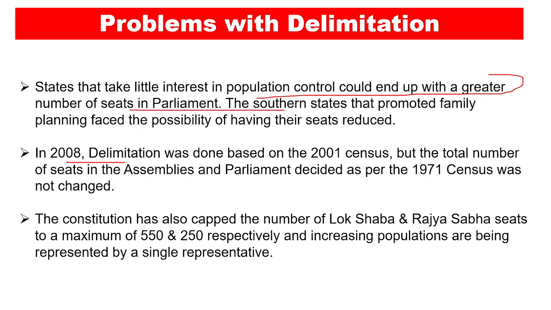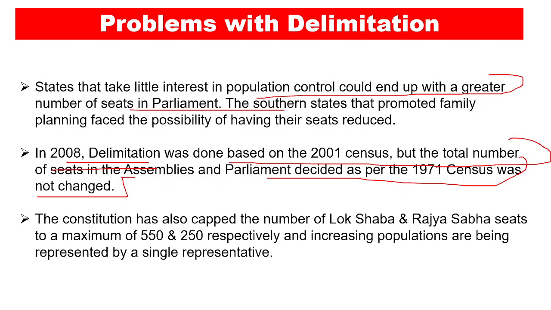Now in 2008, delimitation was done based on the 2001 census, but the total number of seats in the assemblies and the parliament decided as per the 1971 census was not changed. So this was basically done in order to calm down the southern states. Now the southern states talked about the fact that they want that kind of seats, but this wasn't available, or they had lesser population, and they did not want the seats to shift.